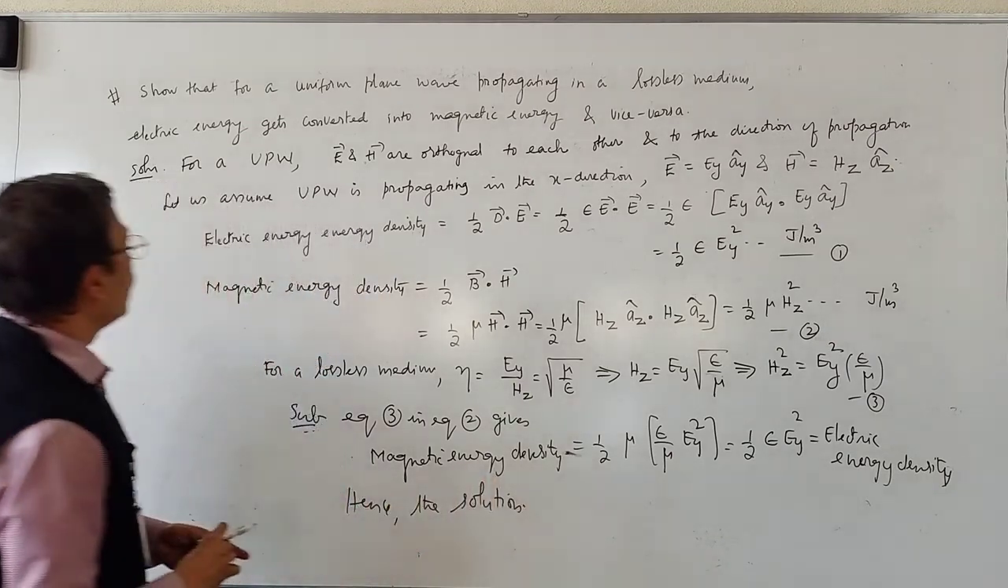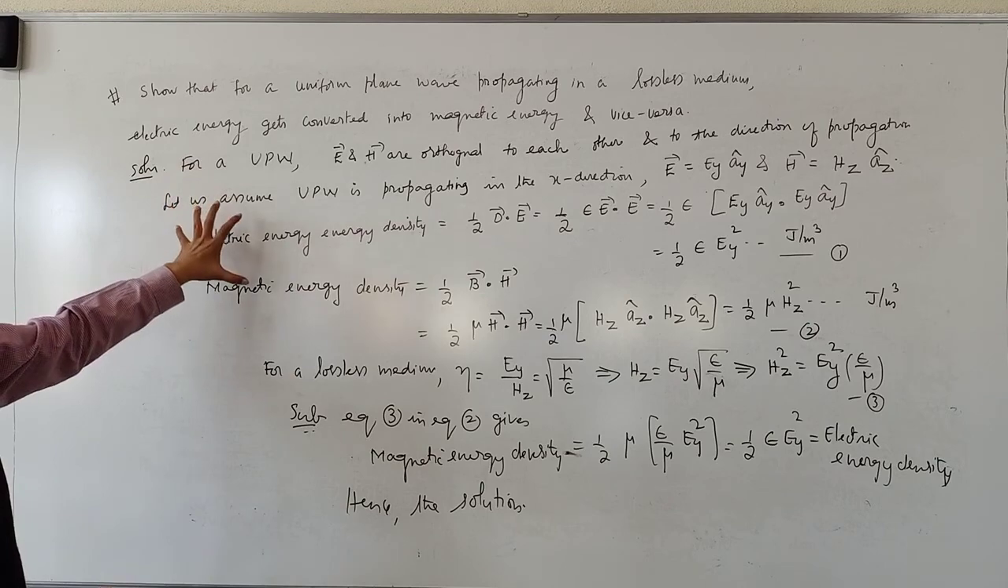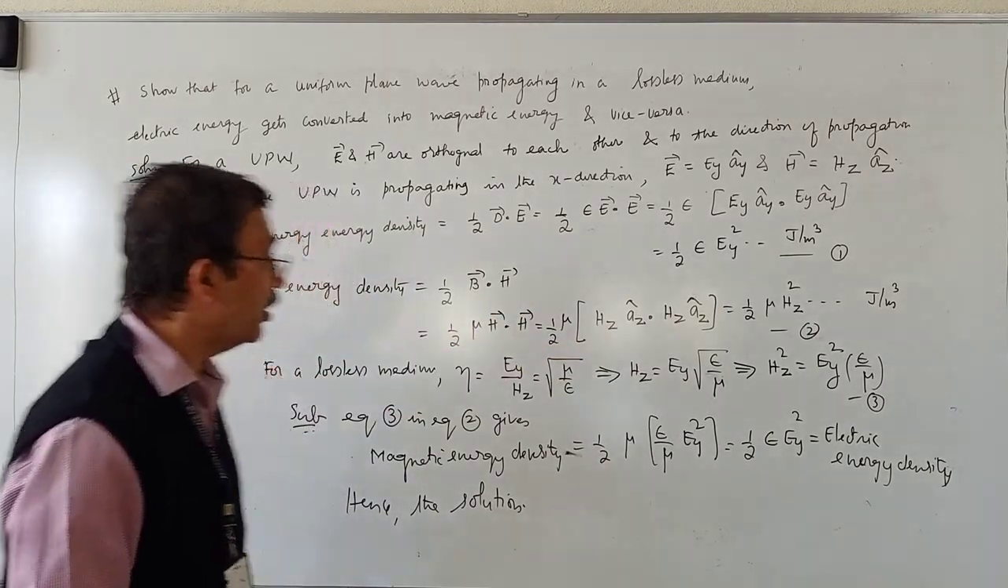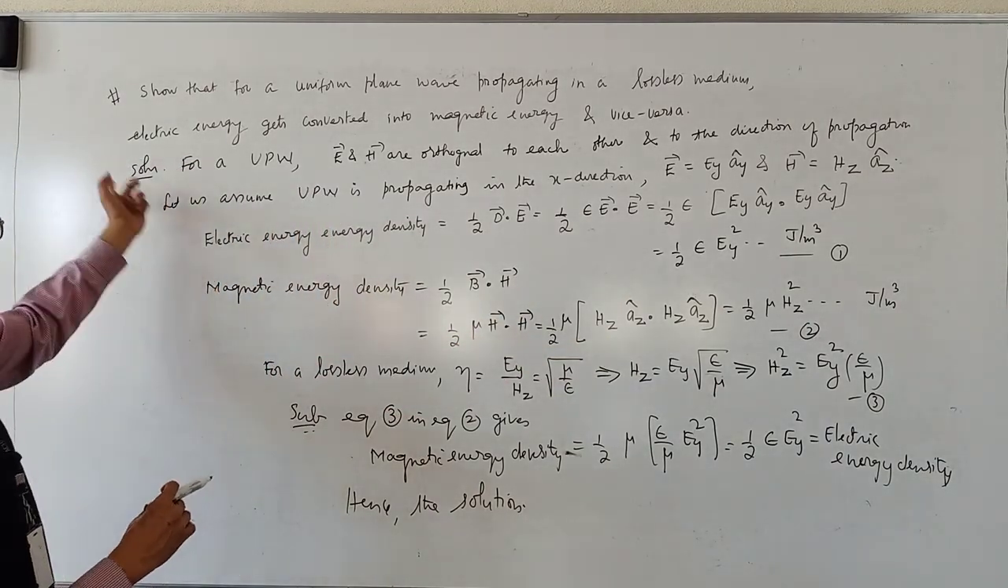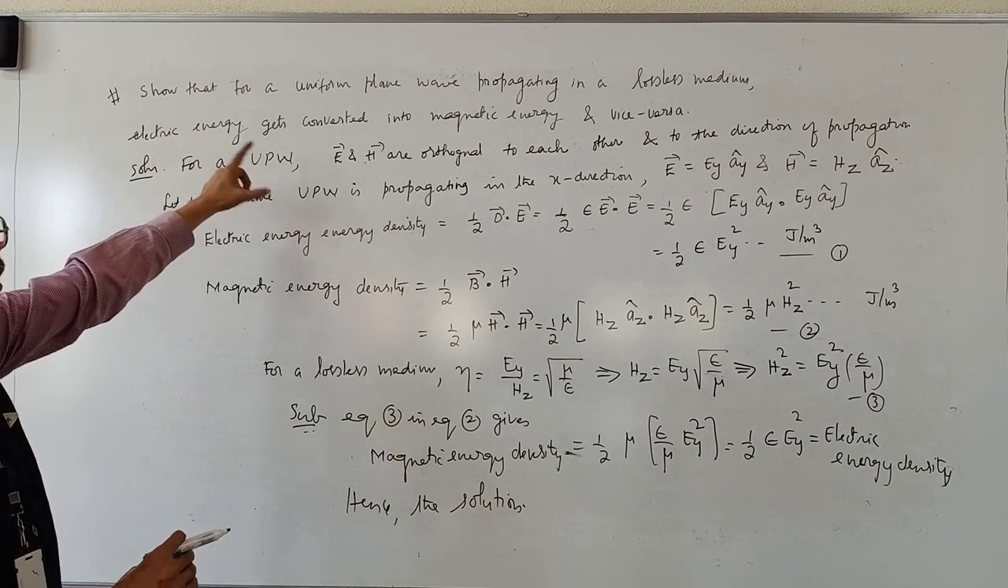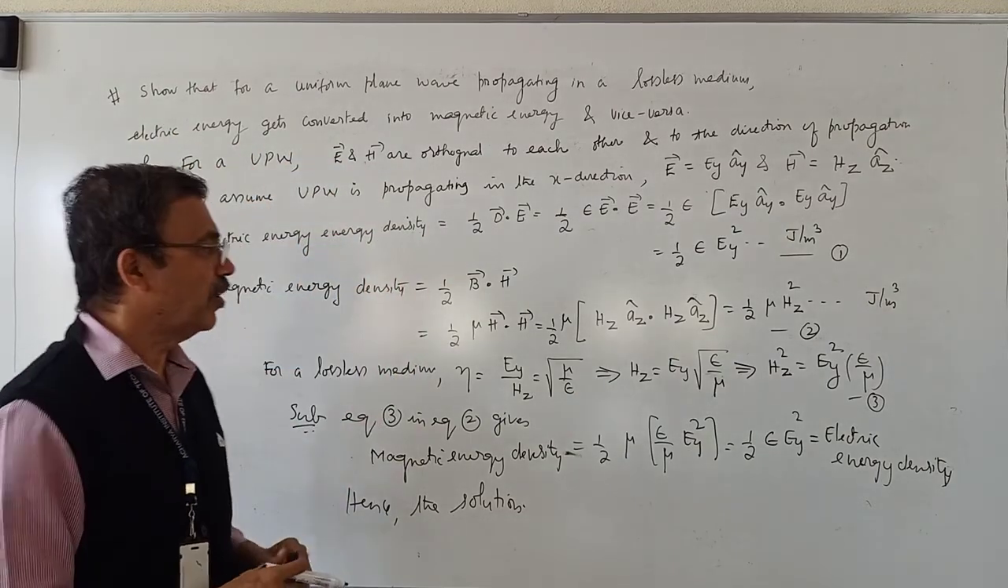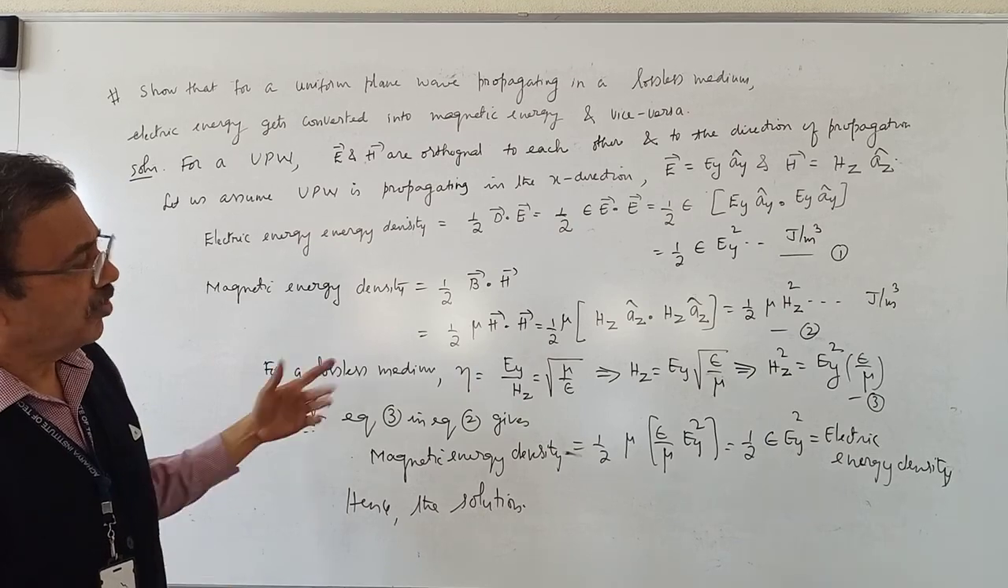The idea is we have shown that electric energy density equals magnetic energy density. The implication is that electric energy gets converted into magnetic energy and vice versa. This is how this problem is tackled. Thank you.